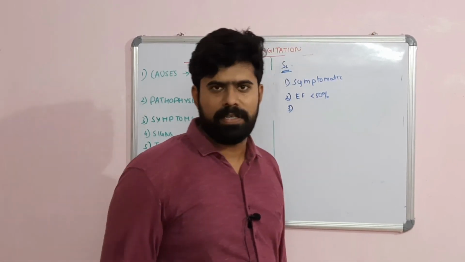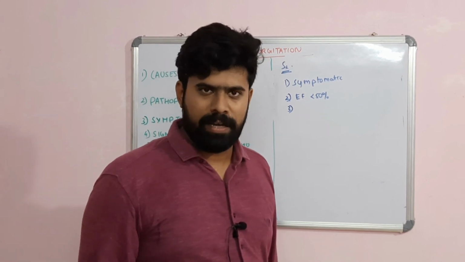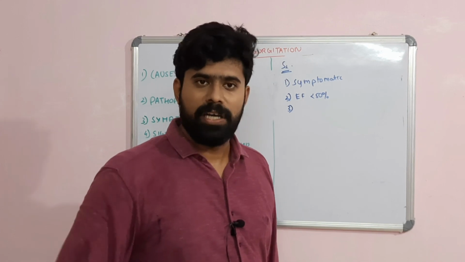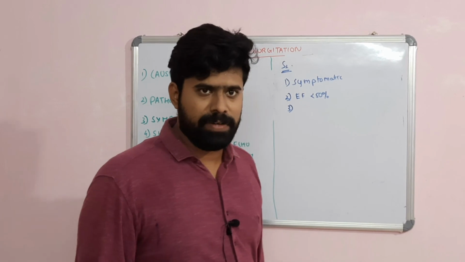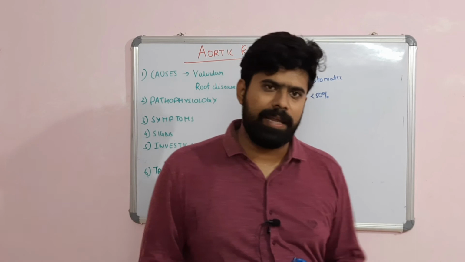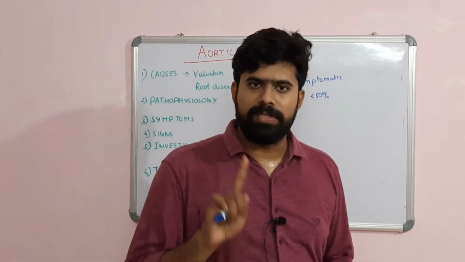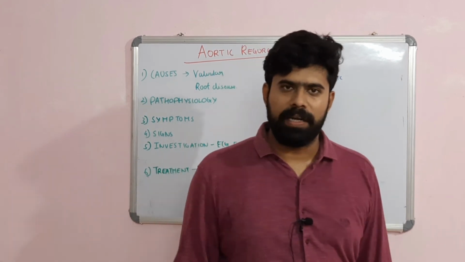Why do you say 50% is the cutoff in an AR patient? Because AR is a hyperdynamic condition. It has a normal EF of more than 70%. So an EF of 40%, 50% is considered evidence of LV dysfunction. Two important things before surgically managing. The first thing is that a patient with AR will become symptomatic only if he develops LV dysfunction. Prior to that, he will be asymptomatic.